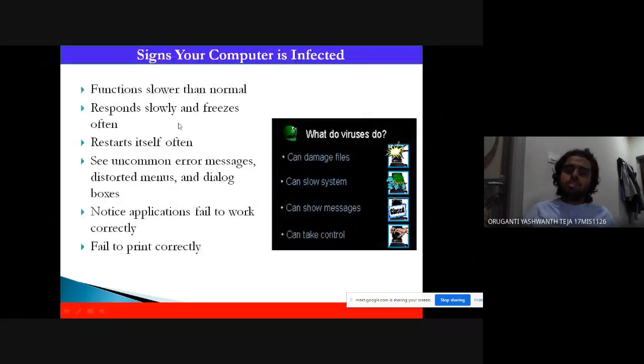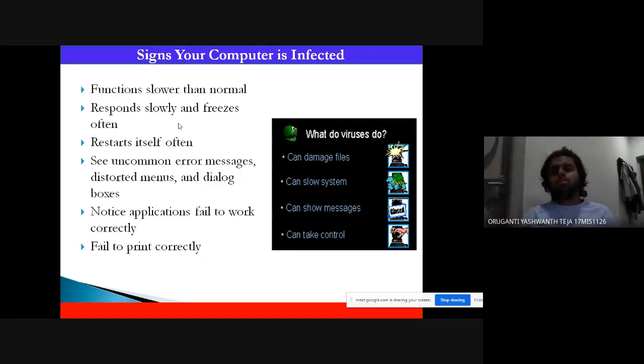So, signs that your computer is infected. It functions slower than normal. When you are opening a file or closing a file, it takes longer than the normal time. It responds slowly and your screen freezes often. The laptop or computer restarts on its own. You may see uncommon error messages, distorted menus, and dialog boxes. Applications may fail to work correctly, and you may not be able to print correctly. These are all the indications that your computer is under attack.